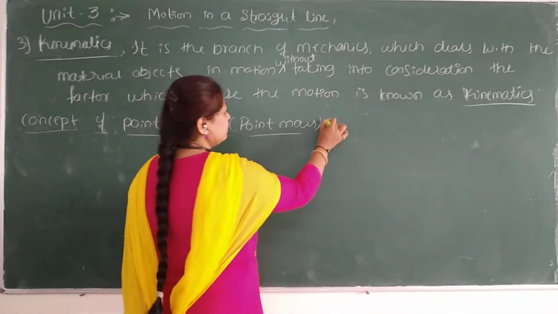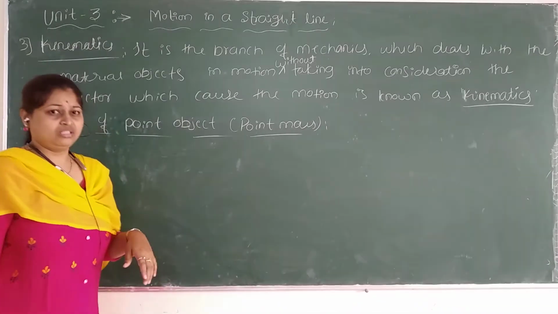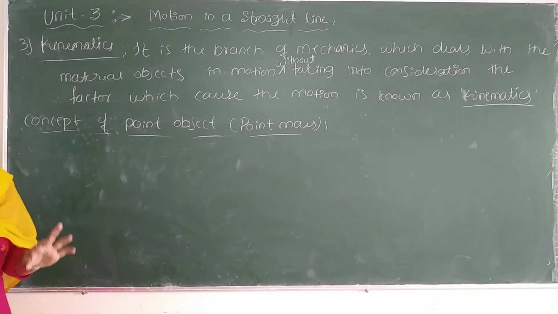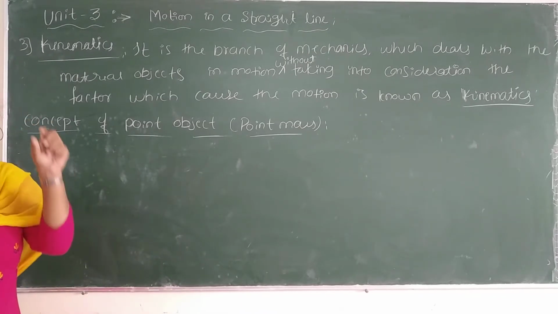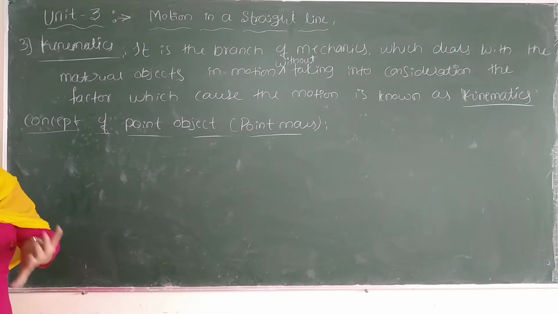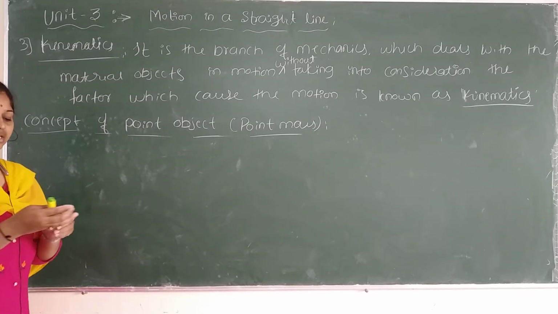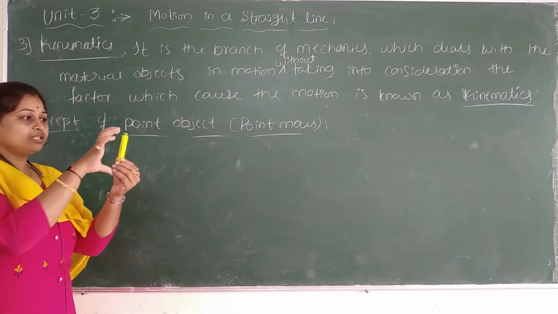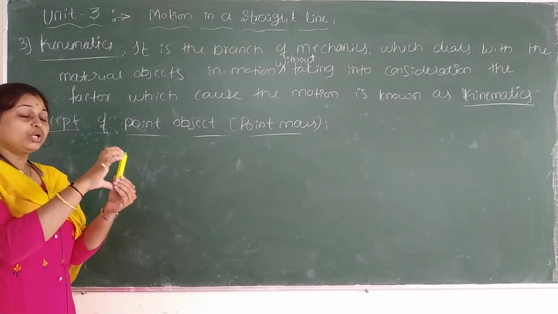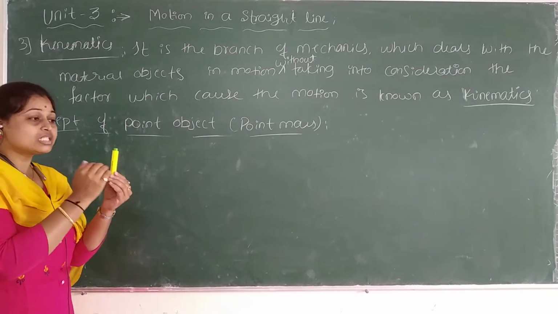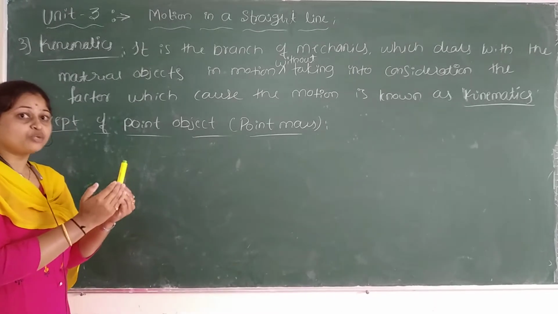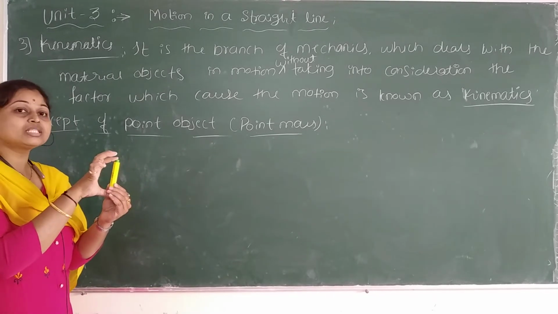How can you define a point object? We can take any object where the size of that object is very small compared to the distance travelled by it. For example, here a chalk holder is there. You are going to compare its size with the distance covered by this object, which should be much greater compared to its size.